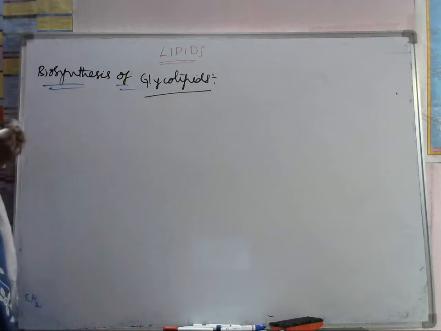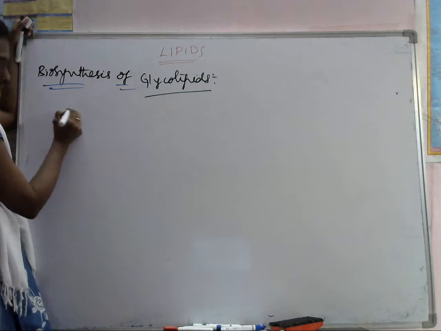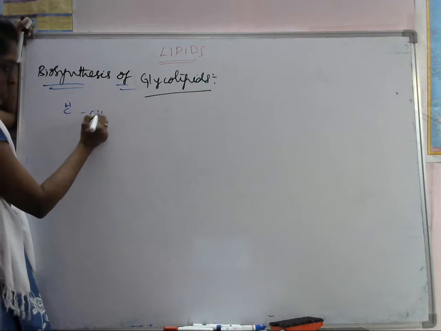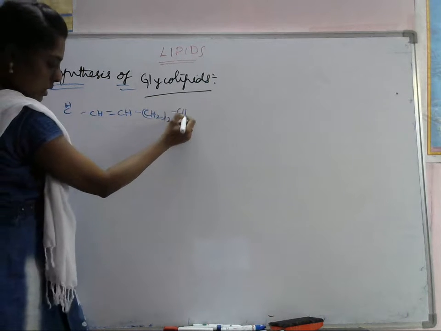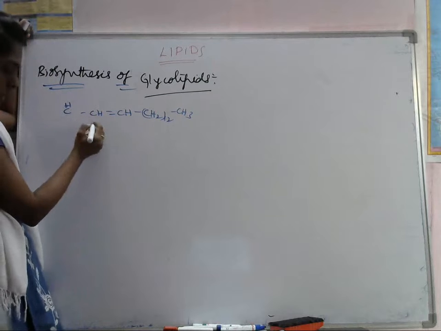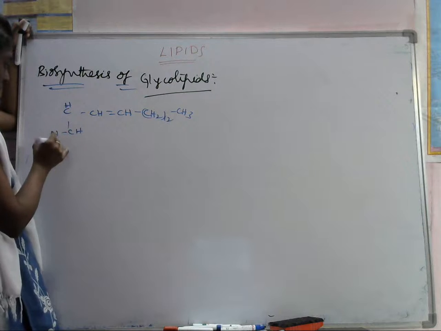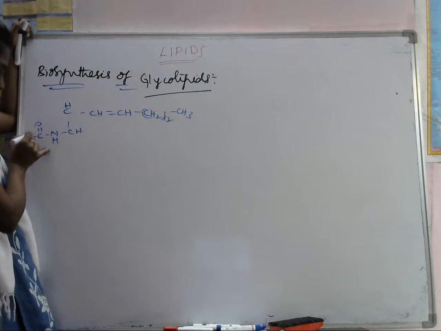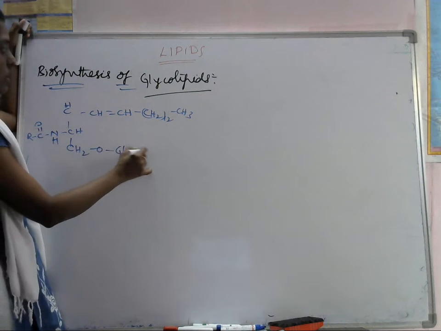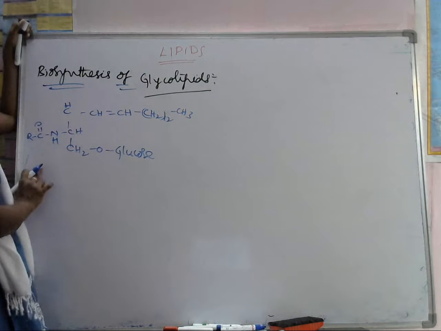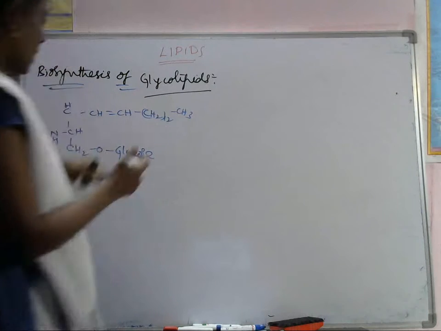So let's see, first we have to take this one. CH is there, CH double bond CH, CH2 12 CH3. Here CH is there, and here we are adding NHCO and next CH2O glucose. This is the glycolipid. So how do we prepare this glycolipid? Let's see the synthesis of this glycolipid.